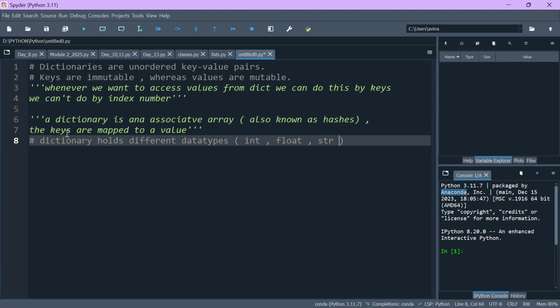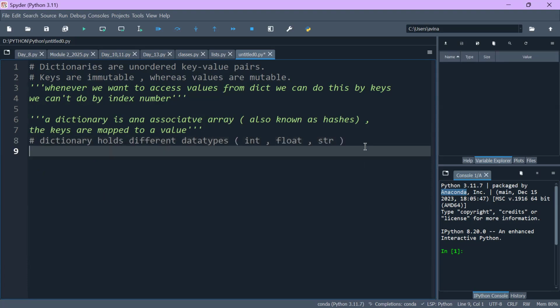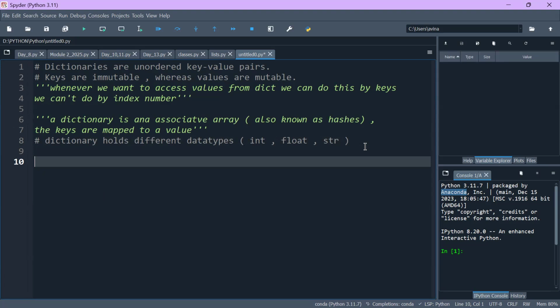So these are all the 4 points which we have discussed, and I assume that you guys have understood it. If you haven't understood it, then you can just rewatch this video. This is getting recorded, and yes, you will understand it much better. Okay. So now move on to the next part, which is how we can define a dictionary.